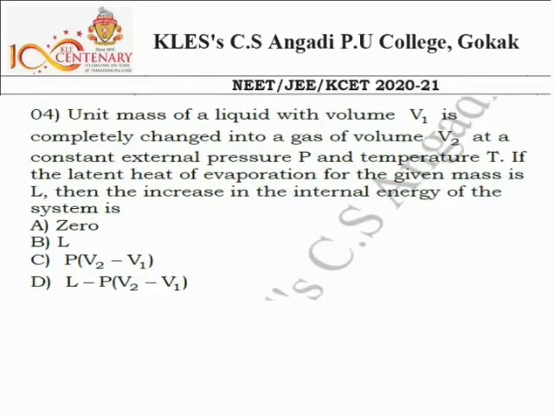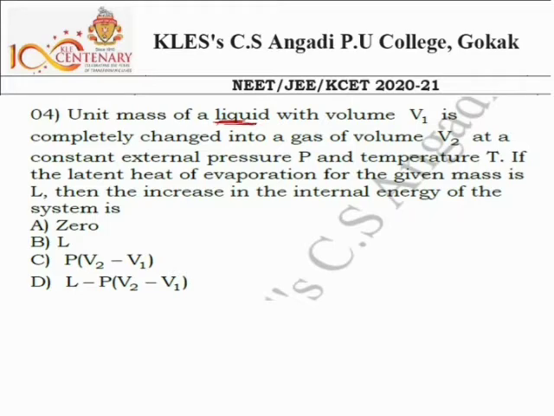Next, number 4. Unit mass of a liquid with a volume V1 is completely changed into a gas of volume V2 at a constant external pressure P and temperature T. If the latent heat of vaporization for the given mass is L, then the increase in the internal energy of the system is... See here, you should focus on this.